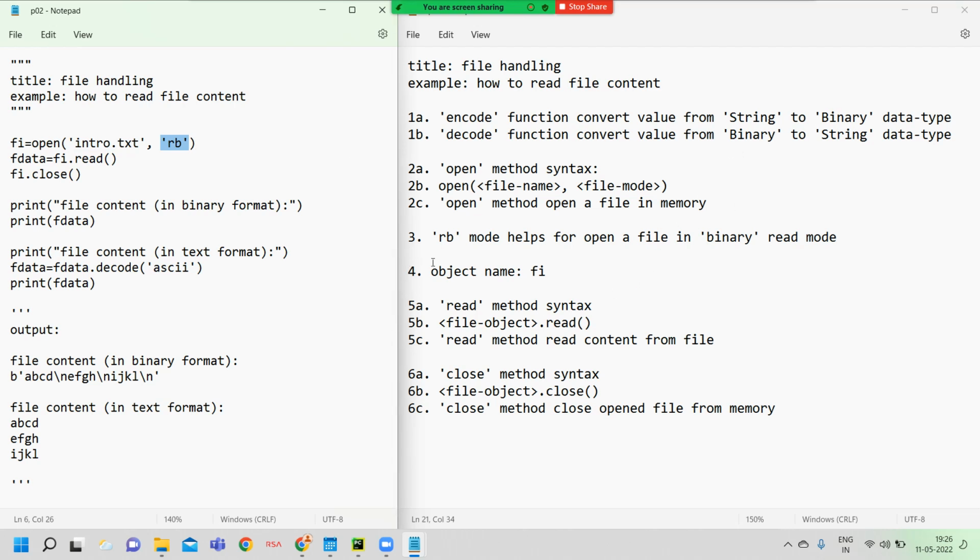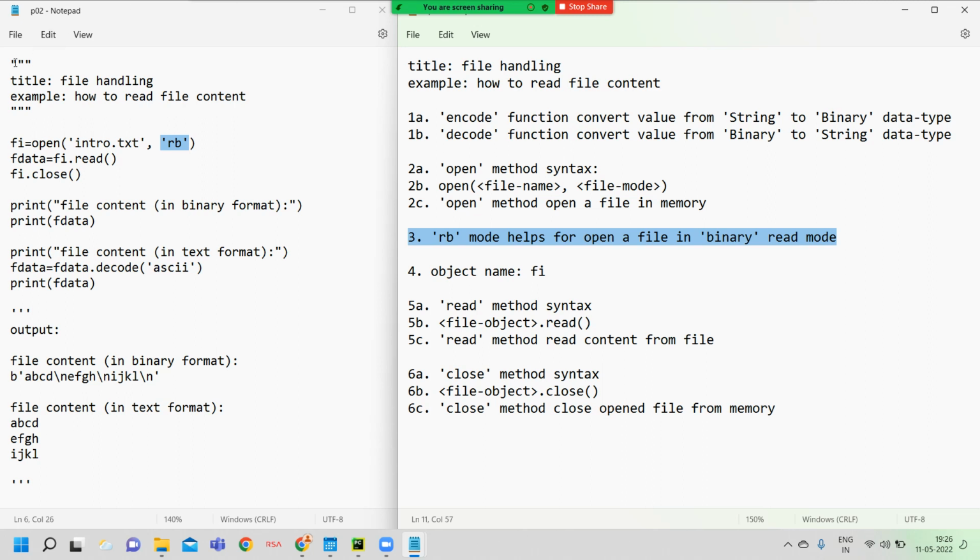The rb mode helps open a file in binary read mode. If you want to read content, then compulsorily we should use the file in read mode. We mention b because our file content is in binary format.